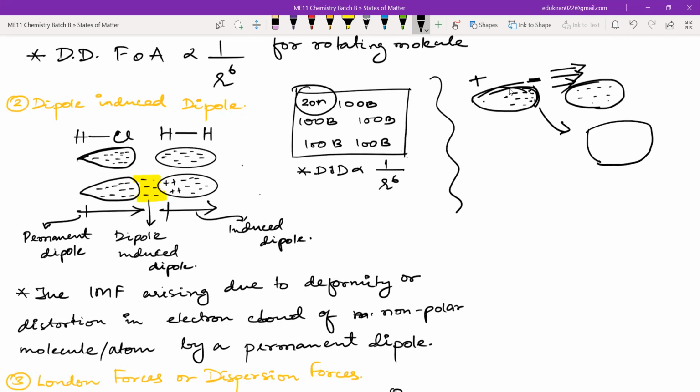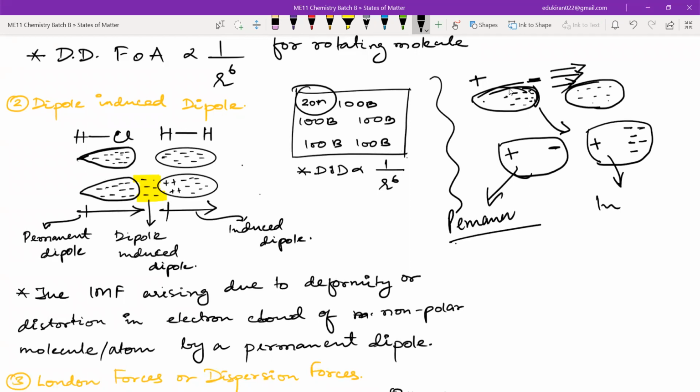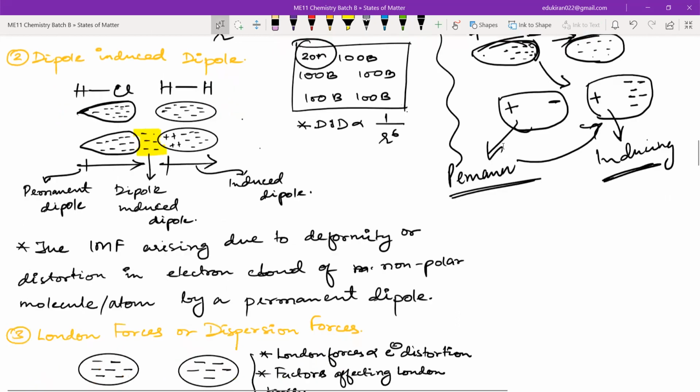This was the neutral molecule. The electrons are now at this side because of the repulsion from this particular negative species, and that is why you will get a positive charge here. Got this? You got this? Yes or no? This is permanent. And here the polarity is induced. That means this permanent dipole is inducing the polarity.